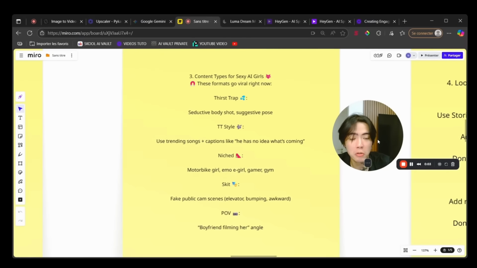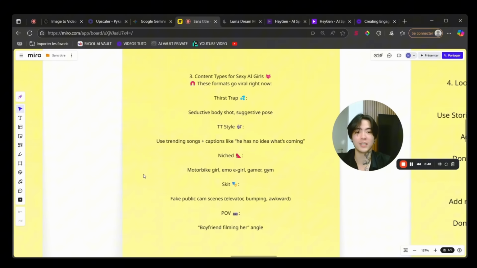I'm going to show you something that I really like and not a lot of people know how to make, but once you know how to make it, this is very, very powerful. Trust me. So we can do some fake public camera scenes. So what does it mean? For example, we'll fake that someone filmed our AI influencer. You know that type of content? Like, for example, the girl at McDonald's who is prettier than real models, and the guy just filmed her, but the girl doesn't know she's been recorded.